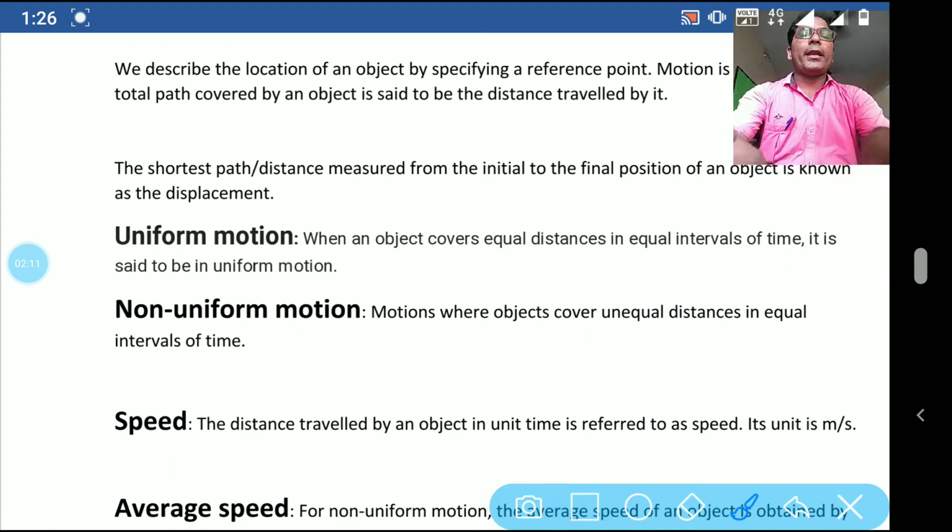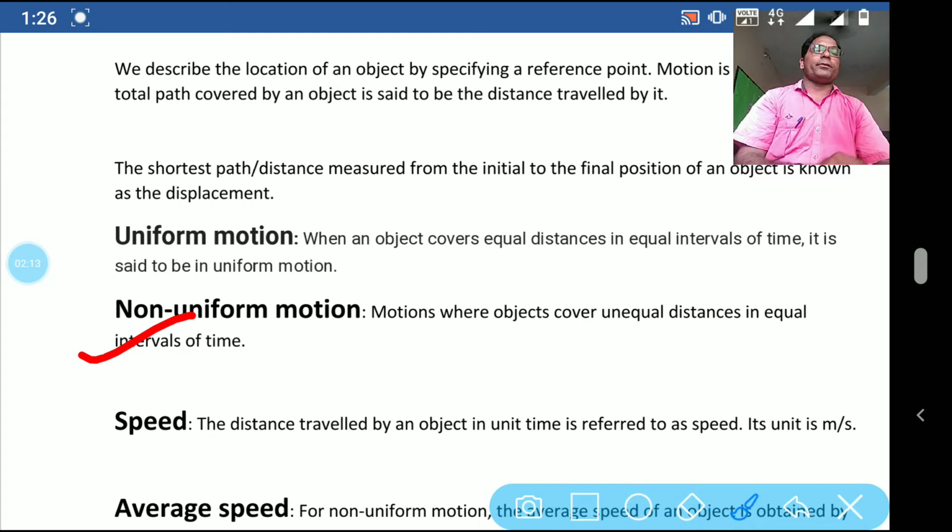And the second one is non-uniform motion. It is motion where an object covers unequal distance in equal interval of time. Student, here you can write it like this also: when an object travels equal distance in unequal interval of time. One thing will be unequal and the other thing will be equal.